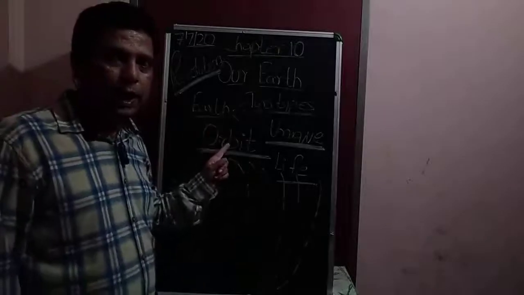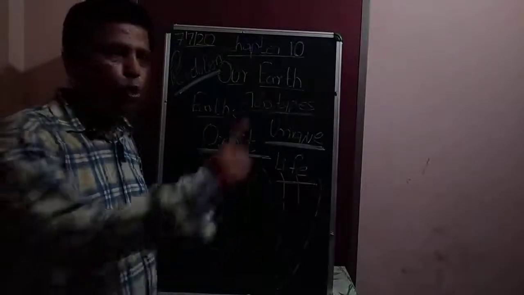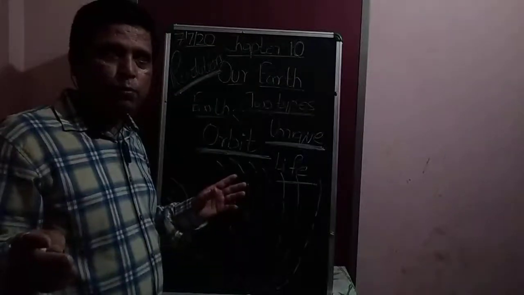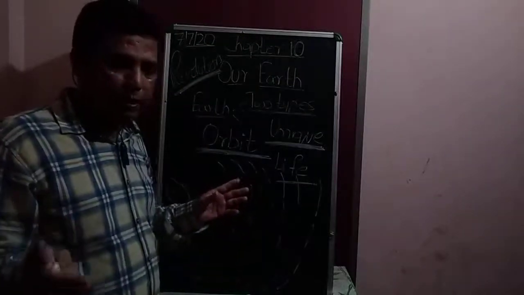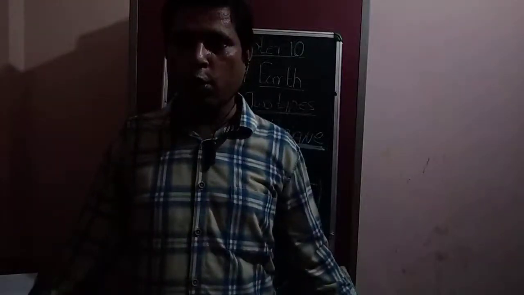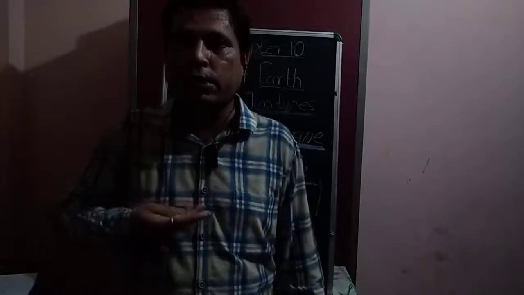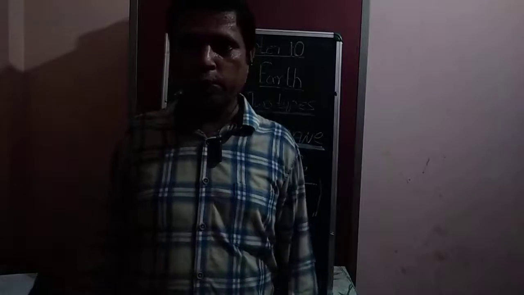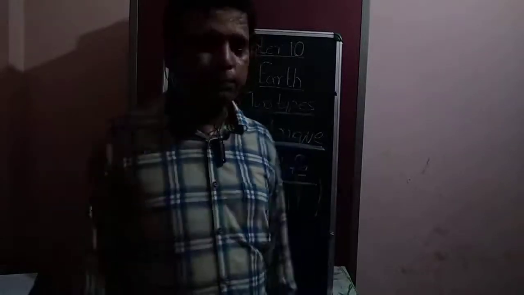In one movement, Earth is moving on its own axis. Just Earth is moving on its own axis. For example, I am standing here in front of you. So just see the rotation. For example, Rupesh sir is the Earth. Now see the rotation of Rupesh sir.